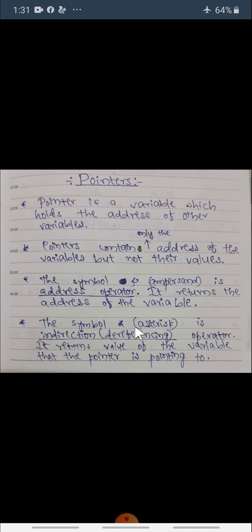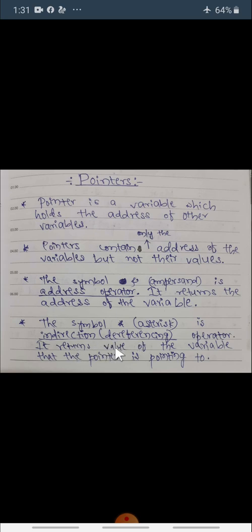The symbol asterisk is called the indirection operator or dereferencing operator. So ampersand is the address operator, and this star is called asterisk. Asterisk is which operator? It is an indirection operator or dereferencing operator.